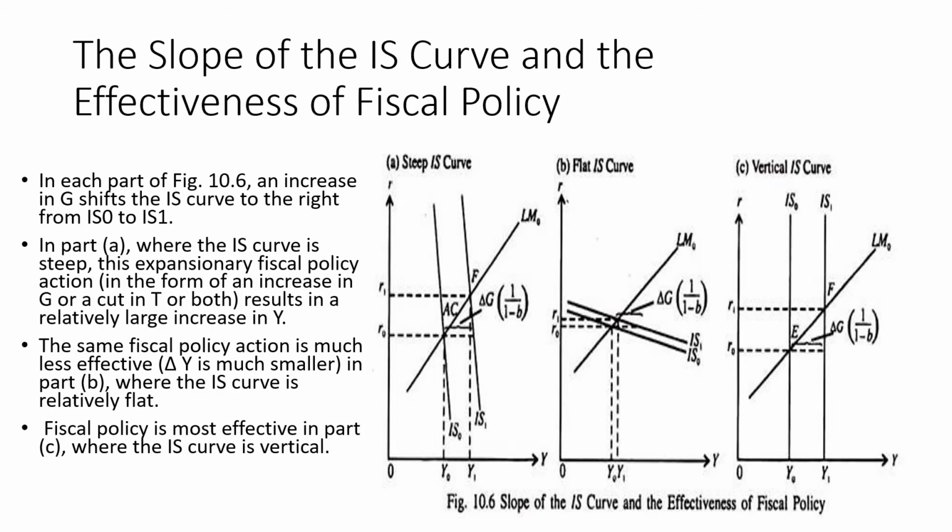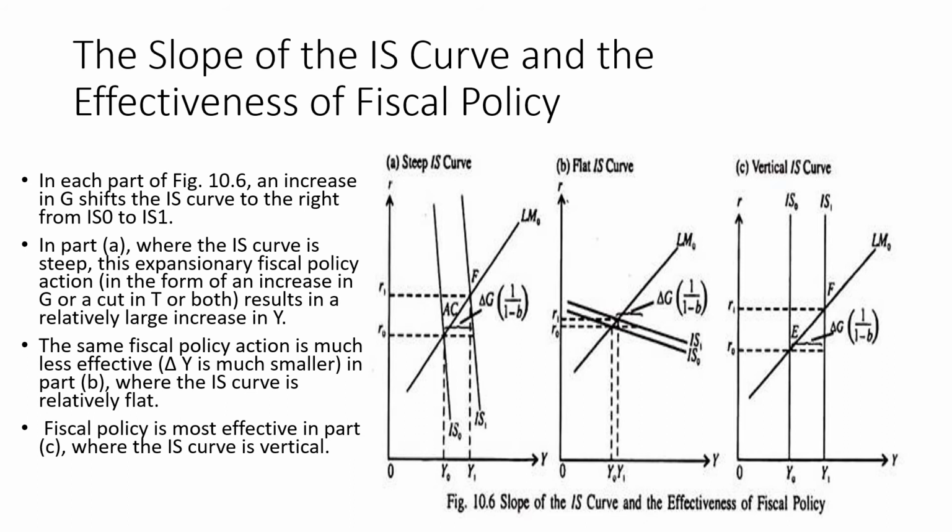We have studied which factors would affect the IS curve and which factors would affect the LM curve. Now, moving to the slope of the IS curve and the effectiveness of fiscal policy, let us see how the slopes of different curves would affect different policy parameters. In figure 10.6, you could see what would happen if there is an increase in government expenditure, which we have already seen will shift the IS curve to the right.